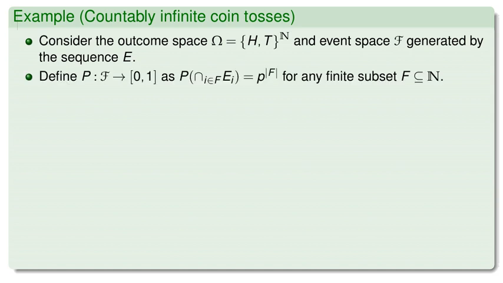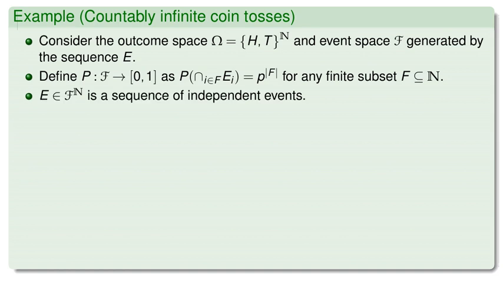Let's define a probability measure P from F to the closed interval [0,1], such that for any finite subset f of N, P of the intersection for i in f of E_i equals p raised to the power of the cardinality of f, where p is the probability of a head on a single toss. Under this definition, the sequence of events E1, E2, and so on is a sequence of independent events.